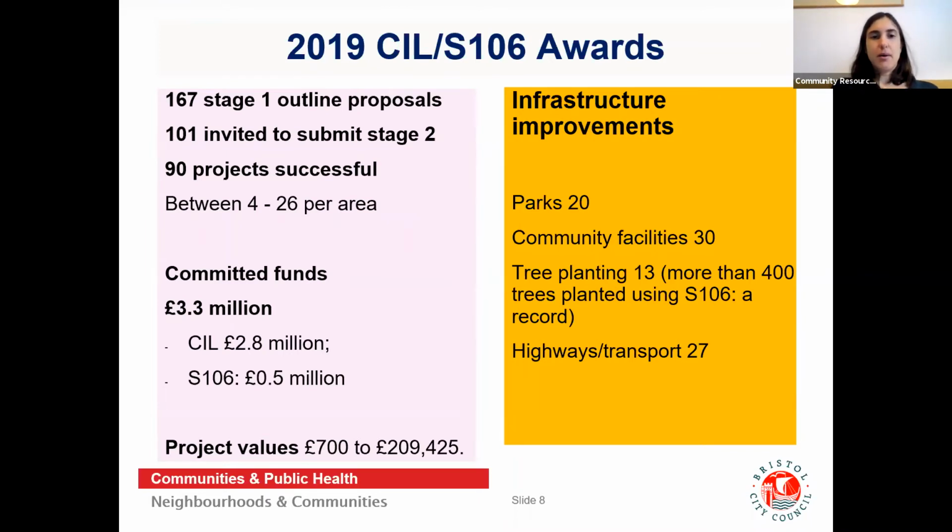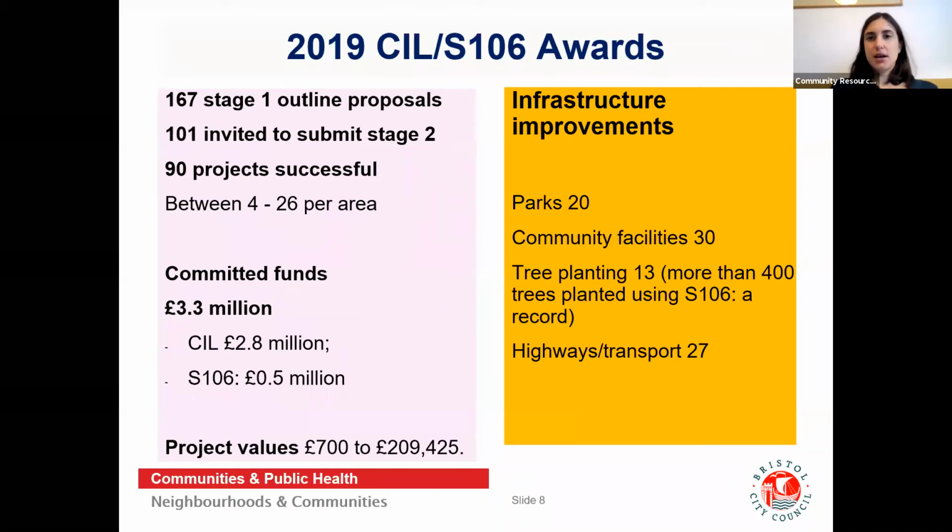It's worth noting that while project values in 2019 ranged between 700 and 209,000, we are discouraging proposals that are very low cost or small proposals, due to the fact that they may find that the application process and the time taken to get the funding may be disproportionate to the amount that they're trying to get. So we just advise you to think a little bit about that before you make an application and maybe speak to the local councillors.